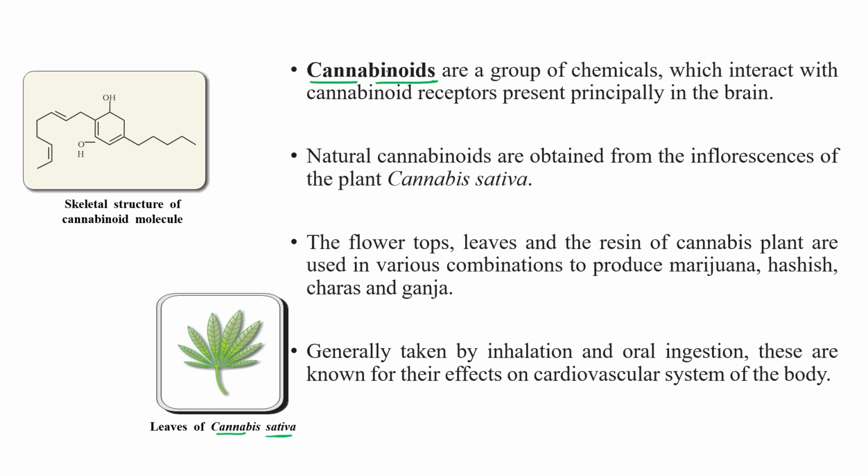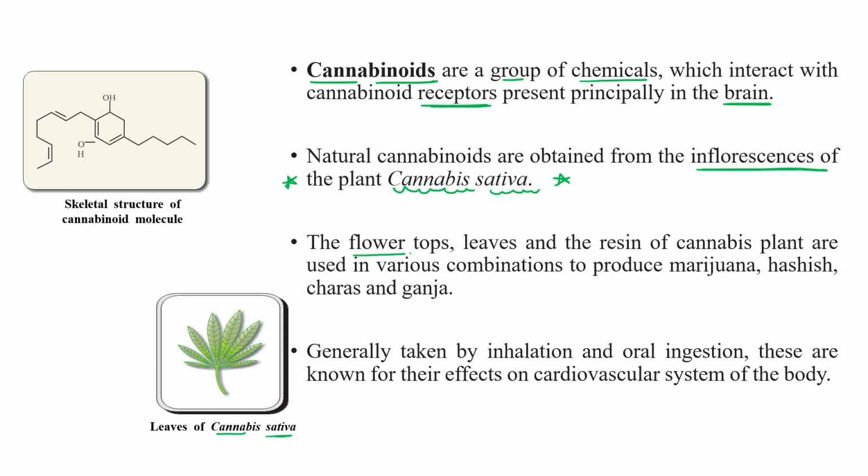This is the general skeleton structure of a cannabinoid molecule. Cannabinoids are a group of chemicals which interact with cannabinoid receptors present principally in our brain. Natural cannabinoids are obtained from the inflorescence of the plant Cannabis sativa. You have to learn the botanical names of both plants, Papaver somniferum as well as Cannabis sativa.